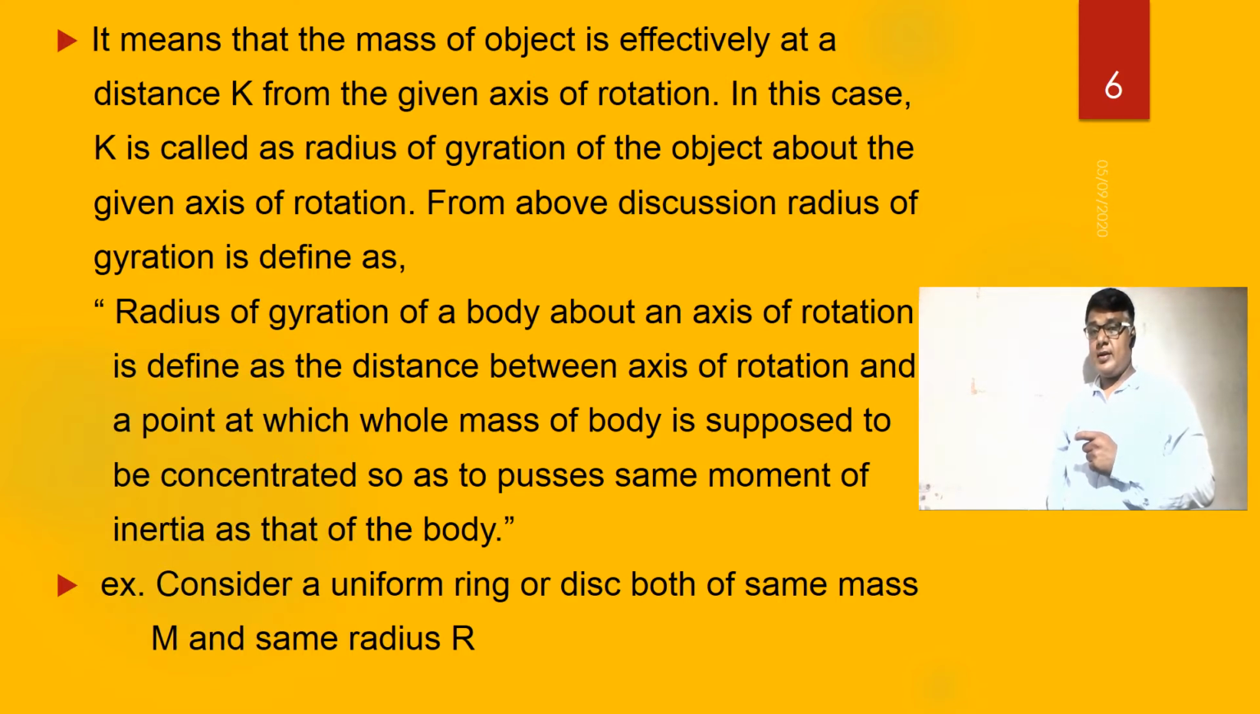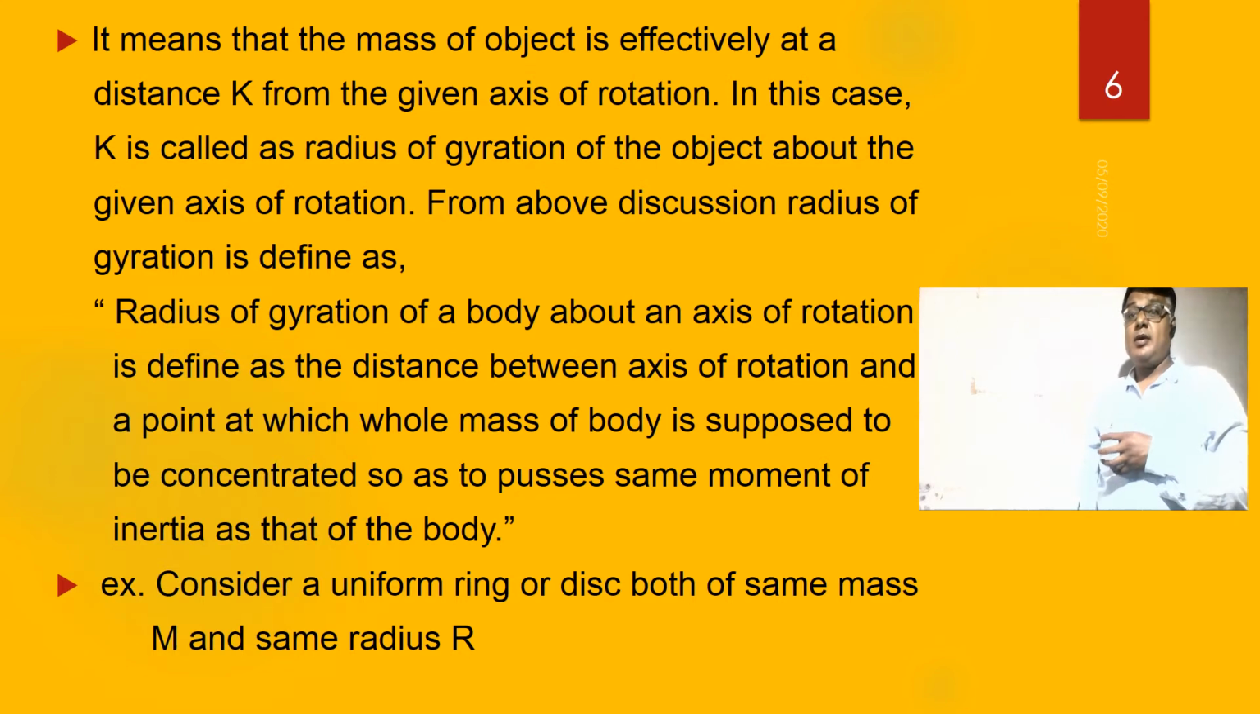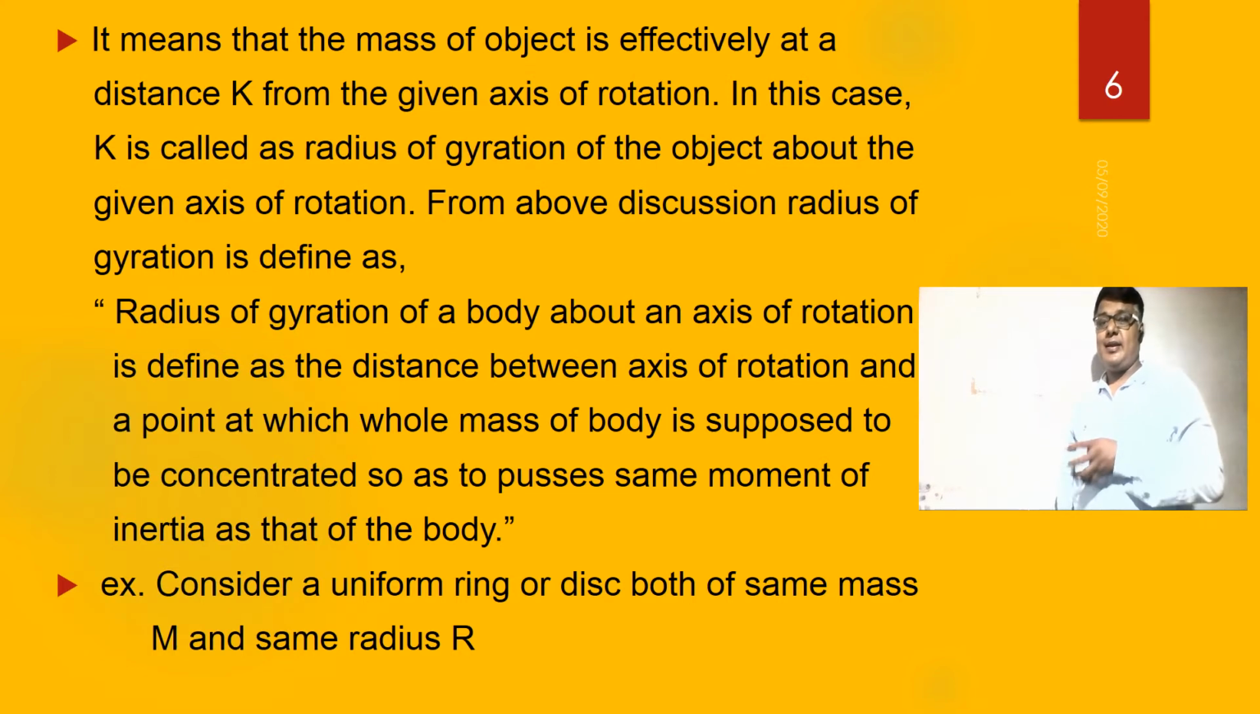याचा अर्थ असा काय झाला की the mass of object is effectively at a distance k. Mass कुठे effectively आहे? त्या distance k ला. मग ते distance k कुठून आहे? तर axis of rotation पासून. In this case, the k is called as a radius of gyration. म्हणून या केस मध्ये आपण k ला काय म्हणणार? Radius of gyration of the object about the given axis of rotation.